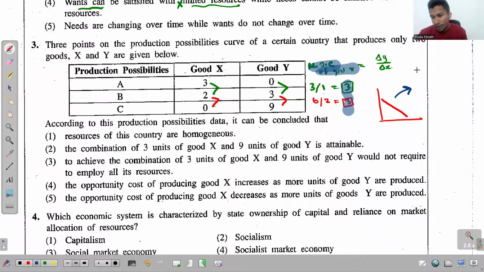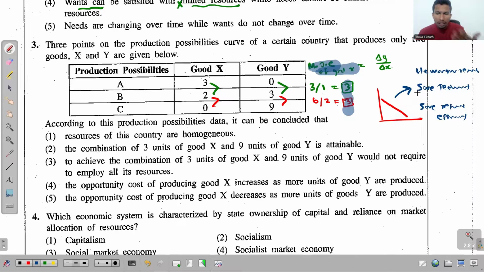First one could be homogeneous resources. Second one could be having the same technology. Another one could be having the same resource efficiency.